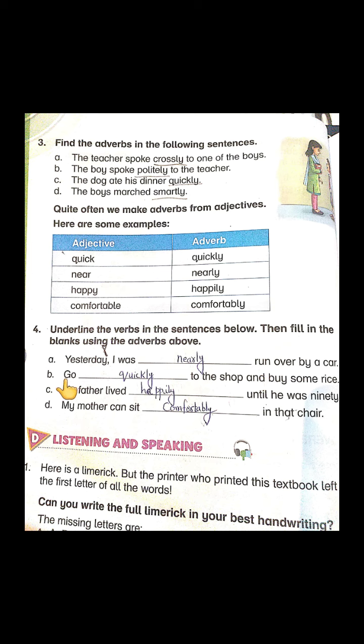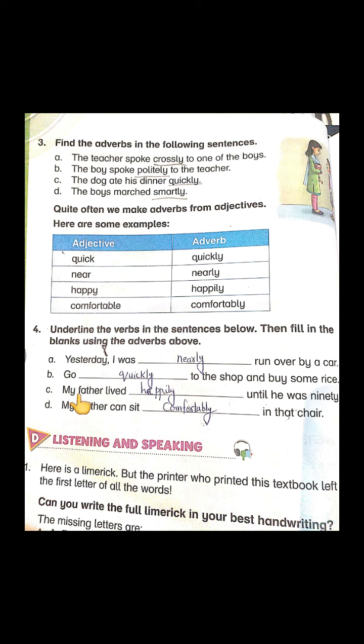The second is, go dash to the shop and buy some rice. What is the action word here in this sentence? Go. Okay, so go quickly to the shop and buy some rice. You see, quickly is telling more about this action go, right?